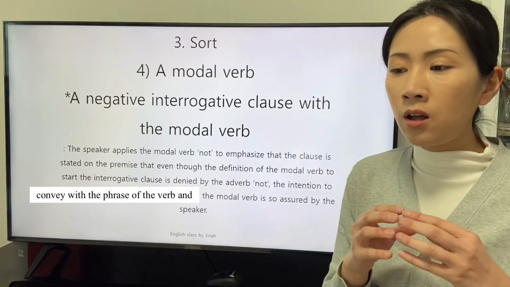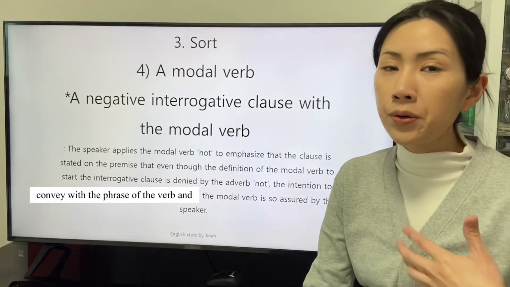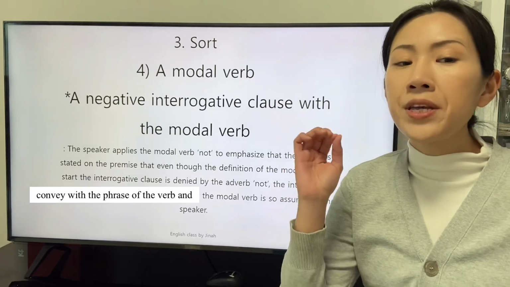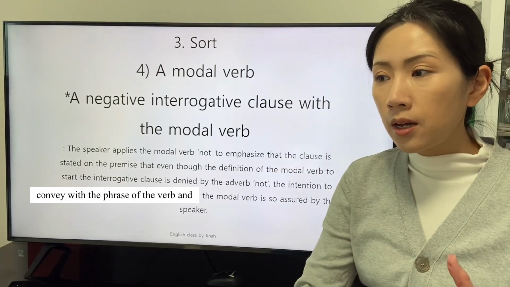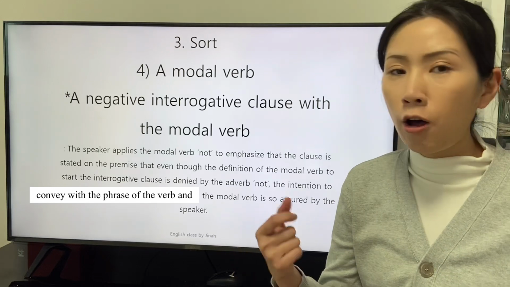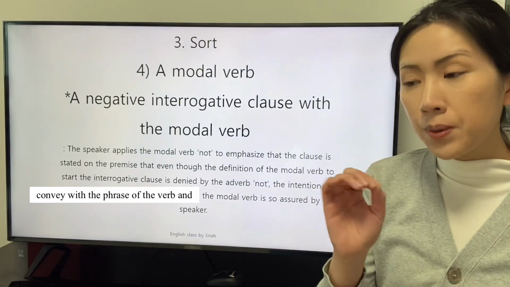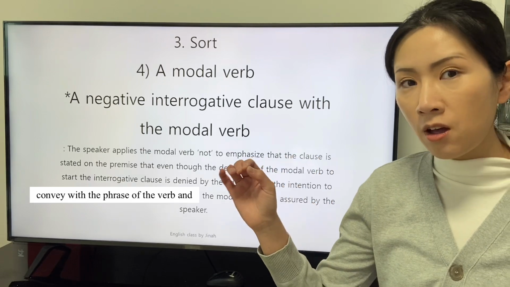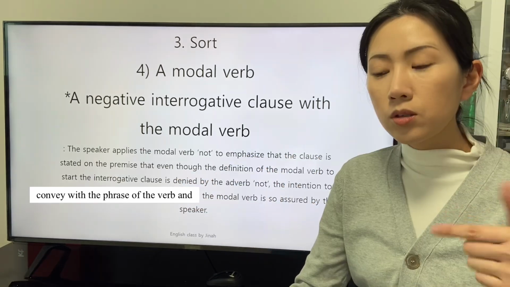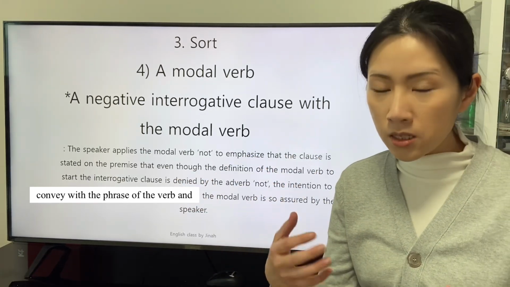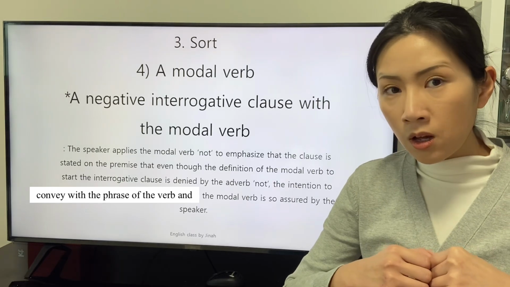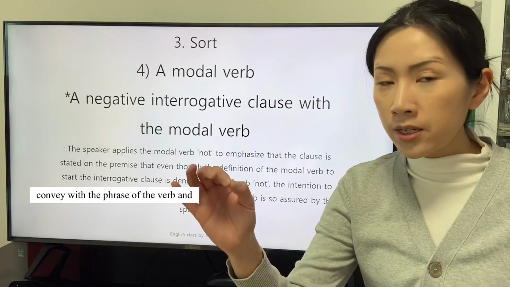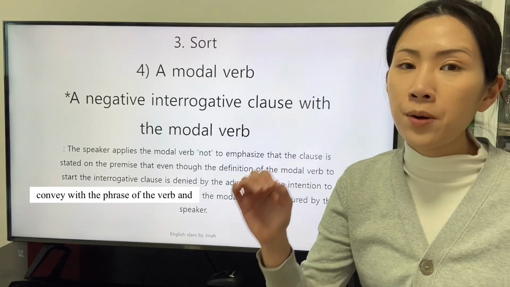Let's study the negative interrogative clause with the modal verb. The negative interrogative clause is made up of the adverb not and the phrase of the verb. The negative clause is made by the series of the adverbs to include the adverb not.